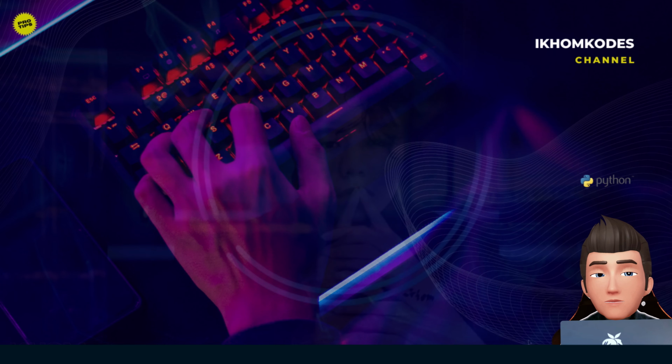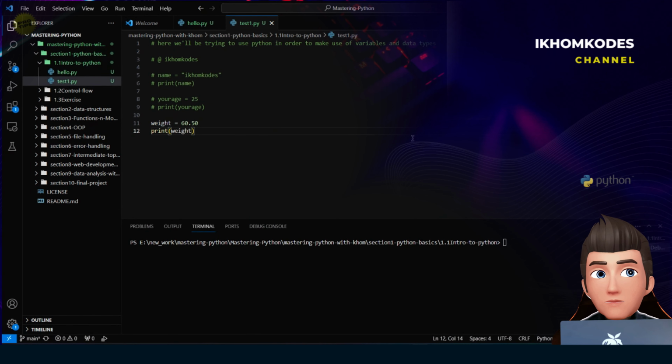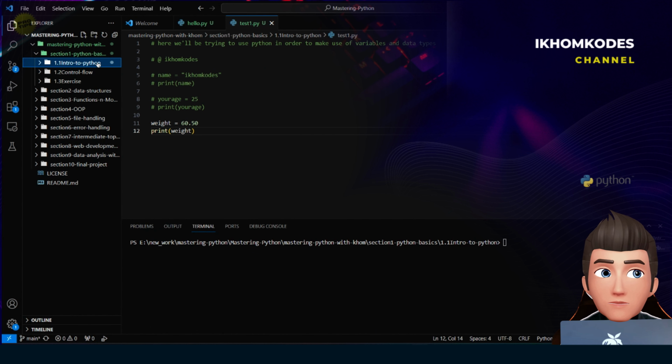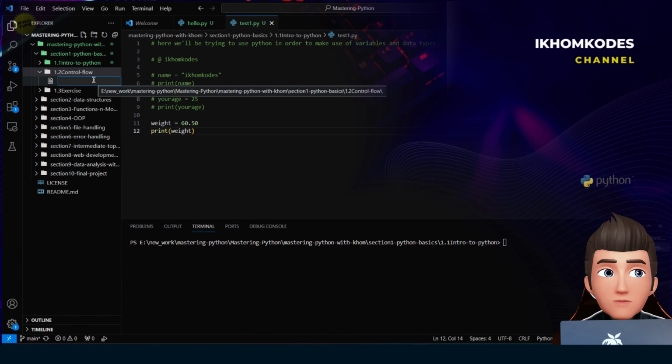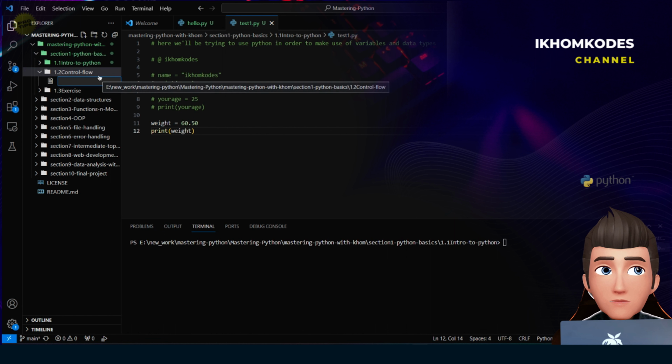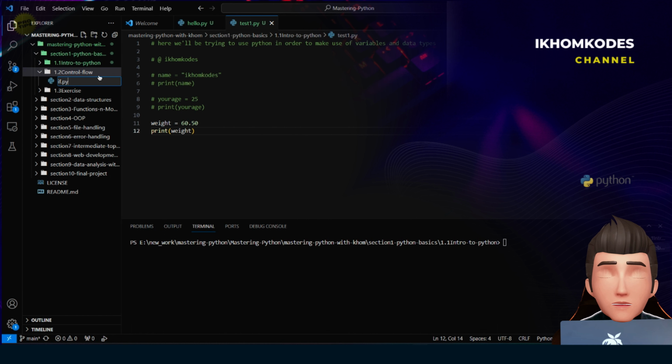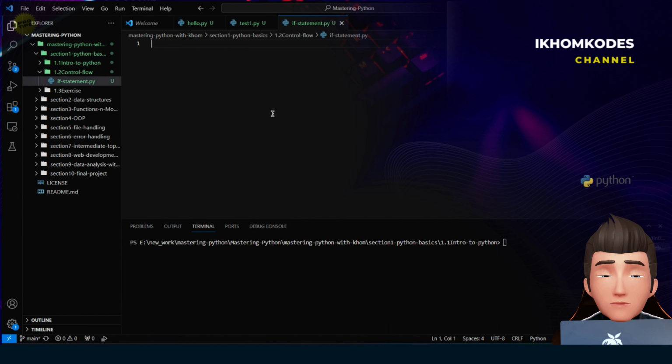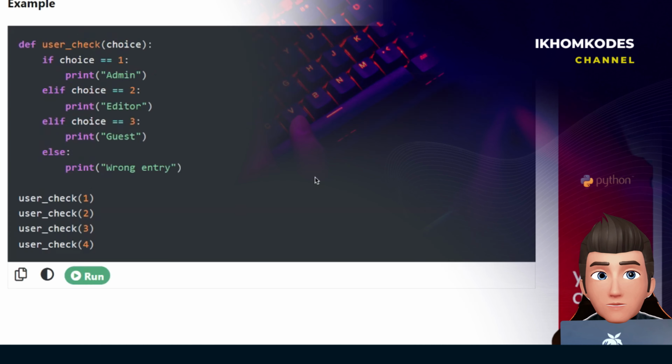Conditional statements. Now let's go on to our IDE, Visual Studio Code. We have finished our section 1.1, and under this we will try to carry out flow control statements. First we will try the if statement, the use of the if statement. How can you use the if statement? I can show you the if statement.